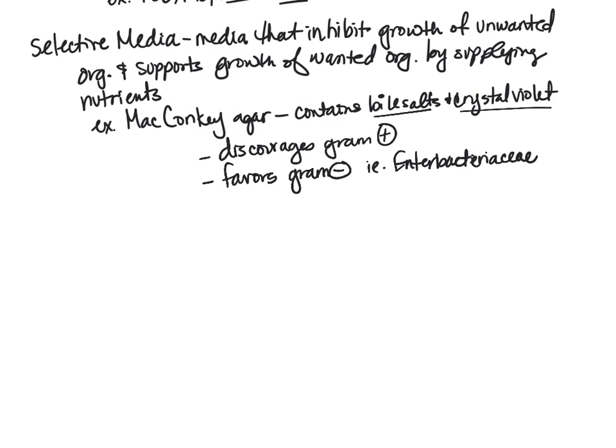Enterobacteriaceae are also known as enteric organisms, enteric meaning that they are in the intestines. Since they are in the intestines, this is where we're going to find something like bile salts.